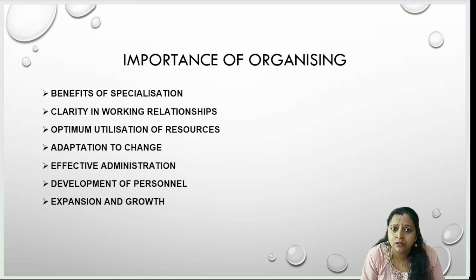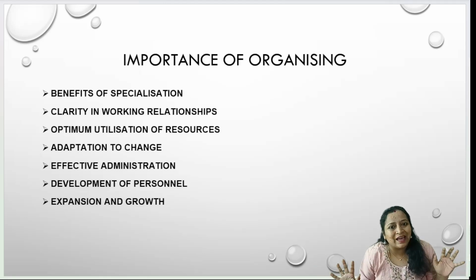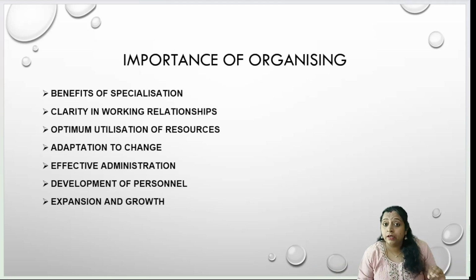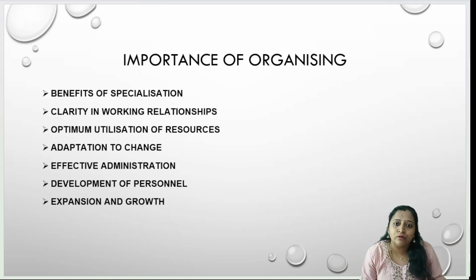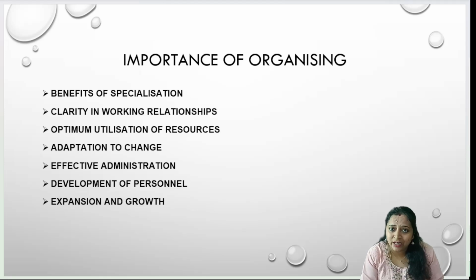Effective administration. Yes, obviously, ma'am, whatever works are there, we have identified, we have divided that work, we came to know how many human resources, the workforce, there is. For everyone, we have allocated the work. They have very much clarity in working conditions and working relationship. They know from whom they have to take the orders. They also know to whom they have to report, how well they have to utilize the resources, what objectives they have to perform.